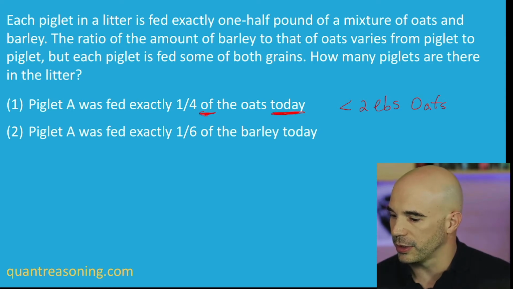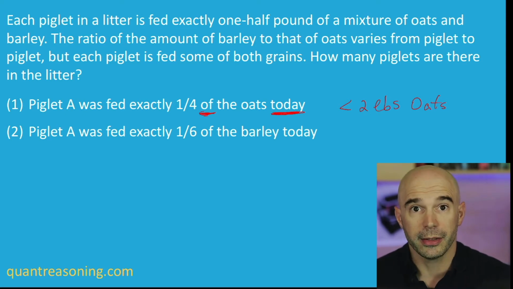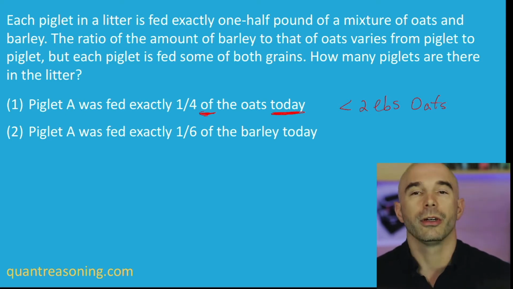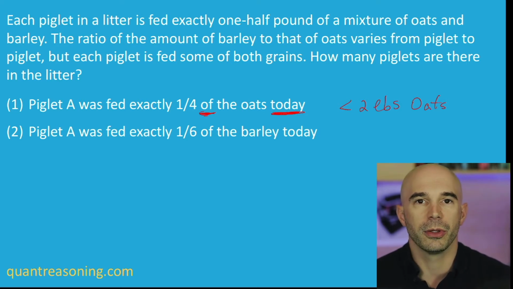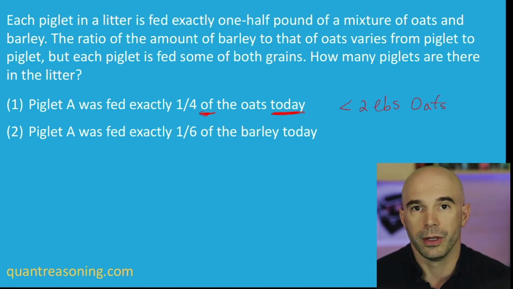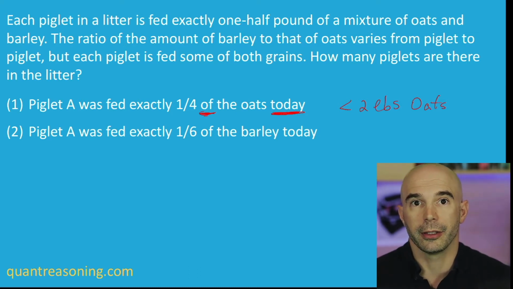Of the oats today. So that language lets me know that the oats we're talking about, a quarter of what? A quarter of the oats that were fed today. Fed to whom? To the piglets. So if we were looking at the total amount of oats that were fed today, and we know that a quarter of those were fed to Piglet A, well, the other 3/4 would have had to be fed to some other piglets. I don't know whether there's only one other piglet that got 3/4 of the oats, or whether there's a million other piglets, each of which only got 1 grain of oat.